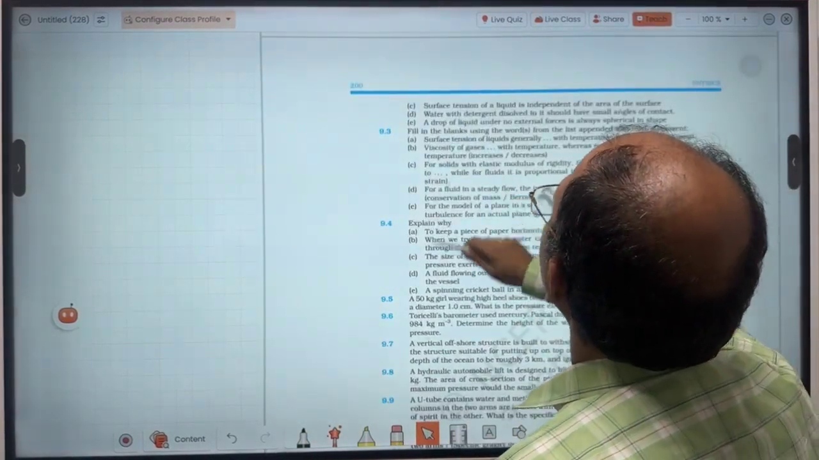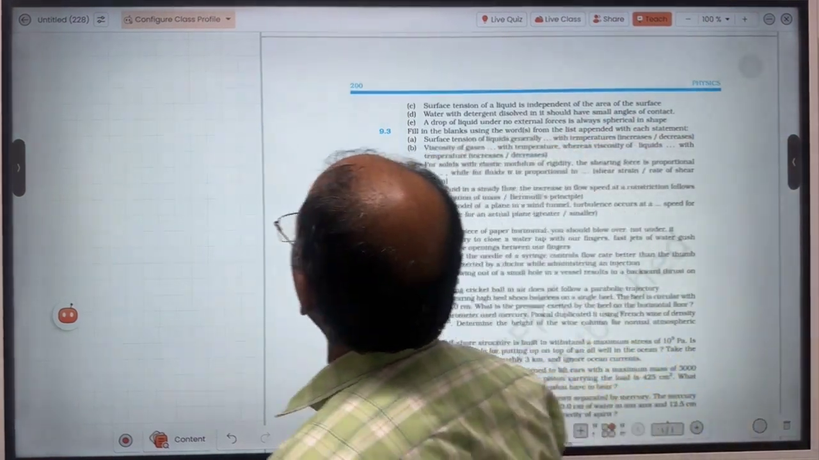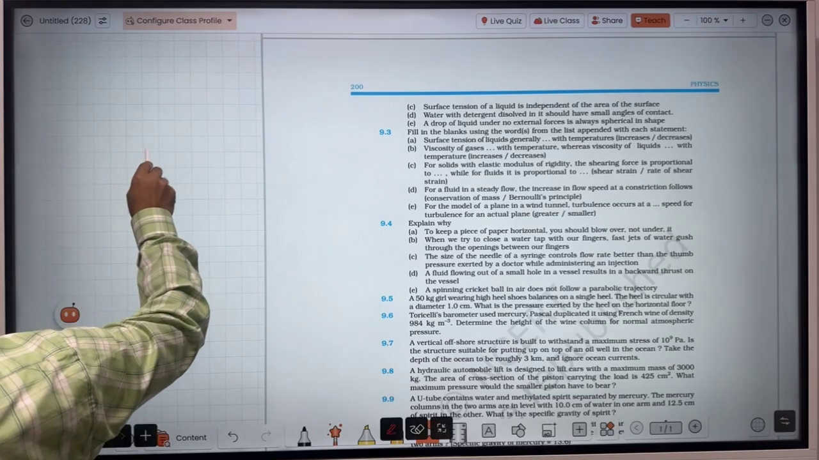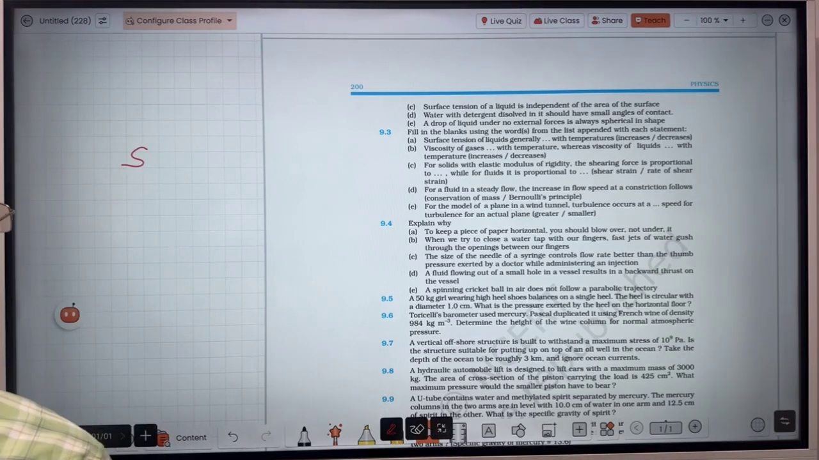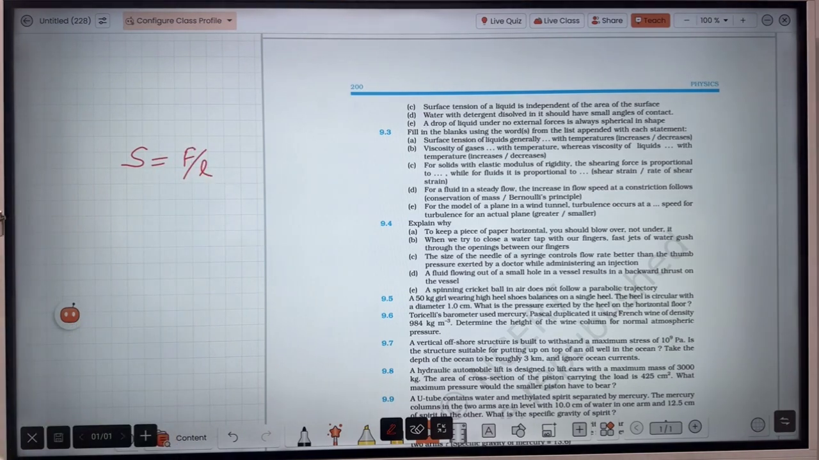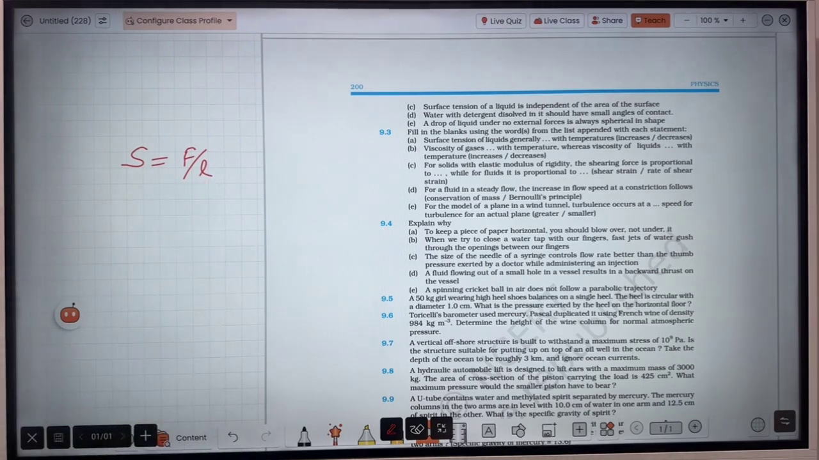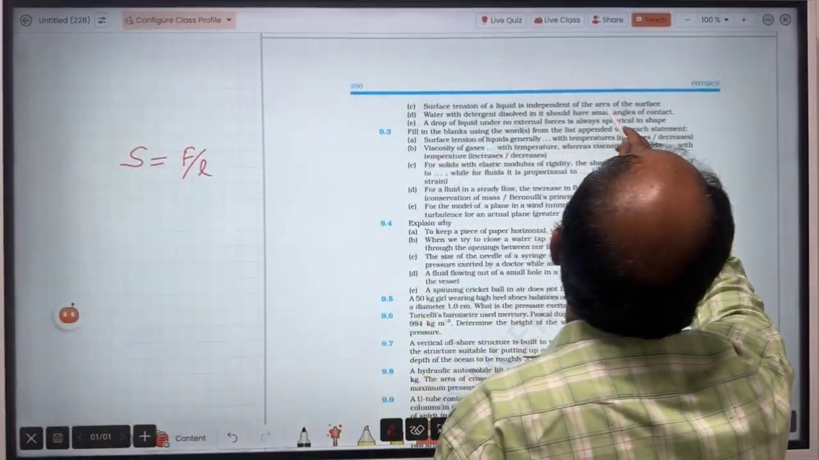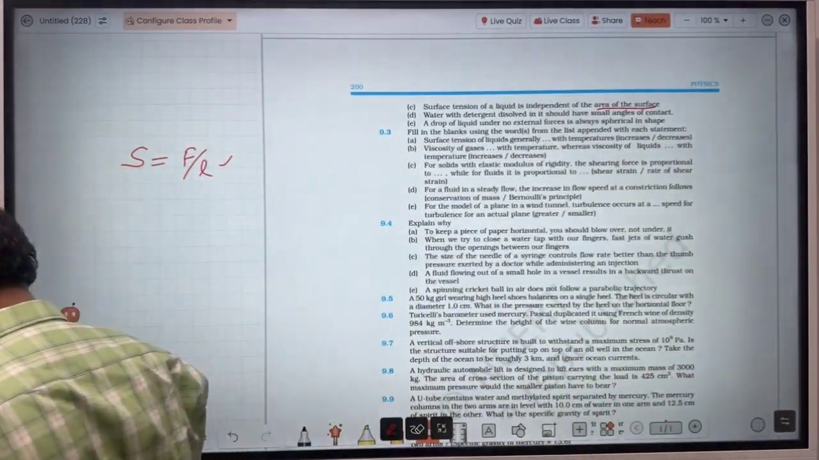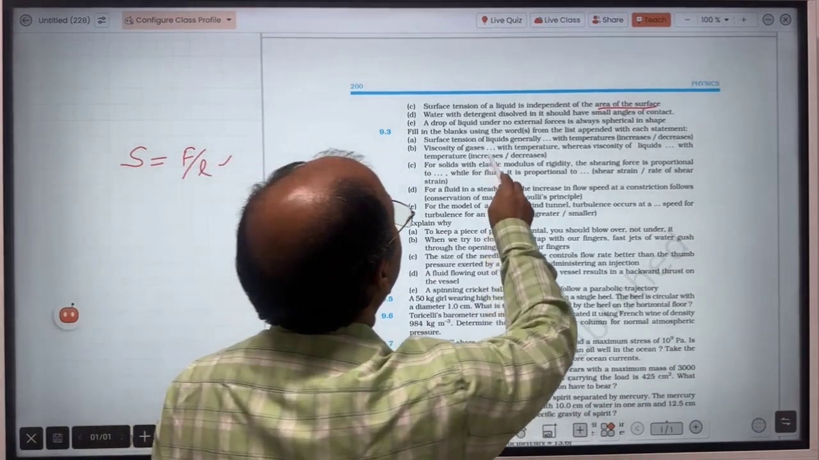Next question is, surface tension of a liquid is independent of the area of the surface. What is the formula? If we denote surface tension as S, then it will be F upon L. If there are two free surfaces, then we can write 2L here, but just F upon L. So is area involved? Here they are saying the area of the surface is not involved, it is independent. So yes, it's true. Next one. The second point is viscosity of a gas.